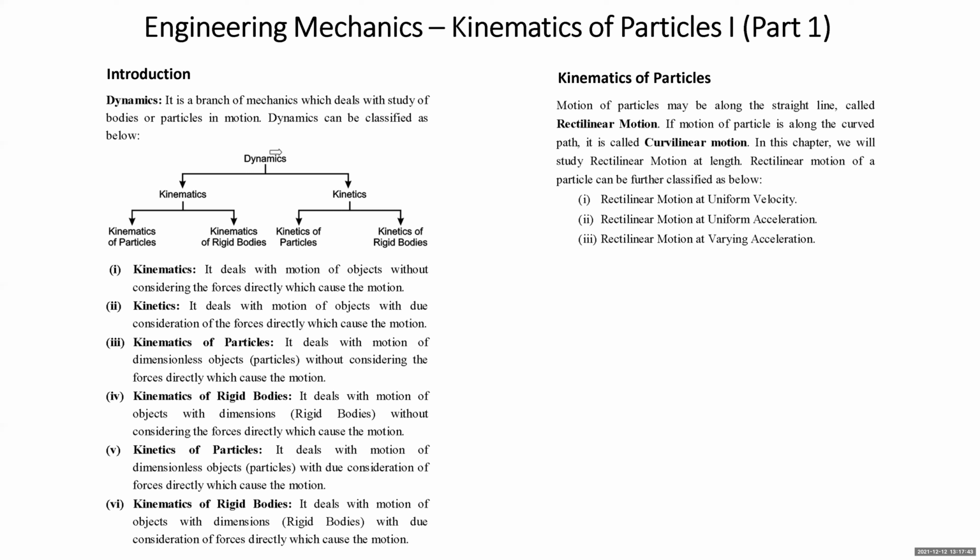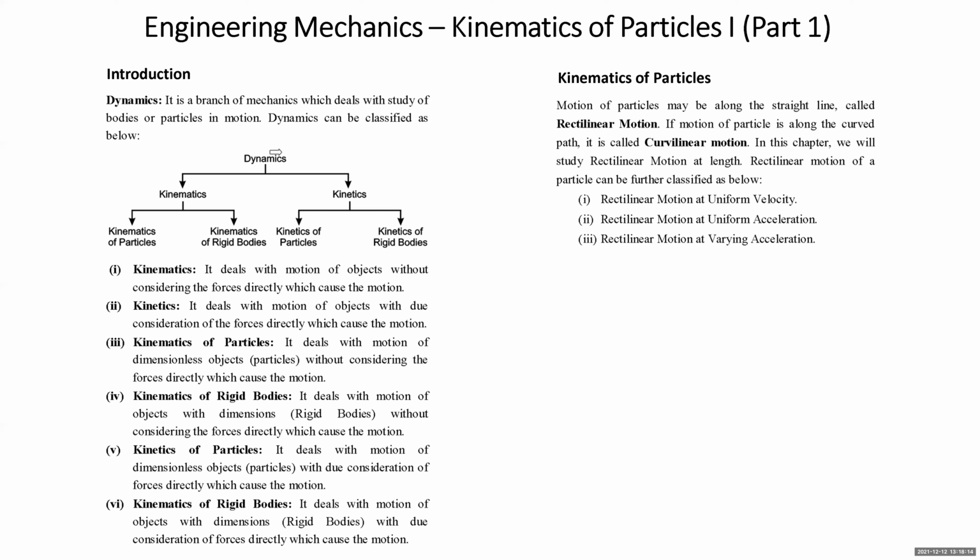Now we come to the kinetics classification. Kinetics of particles means what? Here we consider the motion of objects without dimensions and with forces. Kinetics of rigid bodies means what? We consider here motion of the objects with dimensions and with forces. This way, the entire dynamics is studied under four chapters: kinematics of particle, kinematics of rigid bodies, kinetics of particle, and kinetics of rigid bodies. To begin with, we start with the first chapter, kinematics of particles.